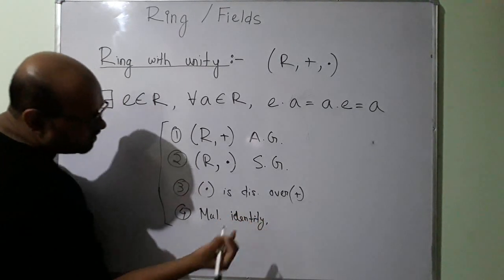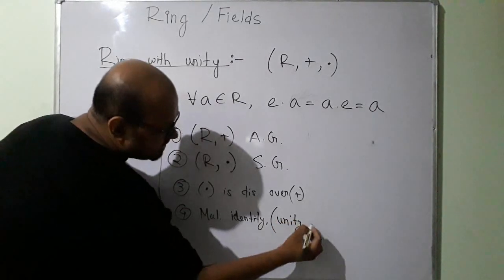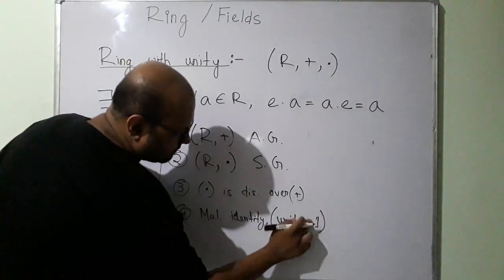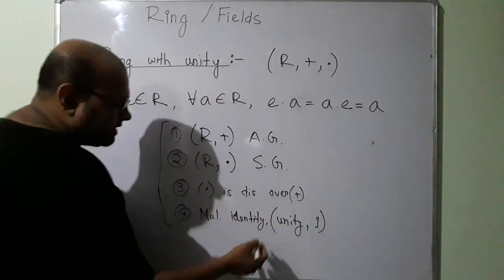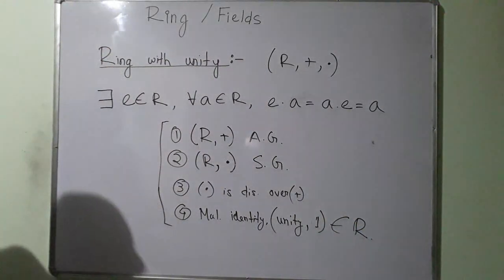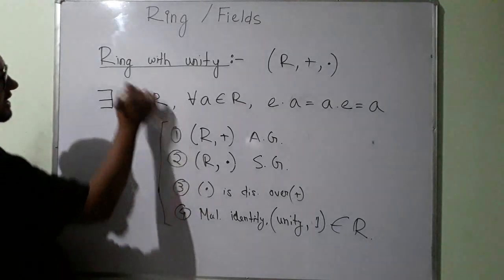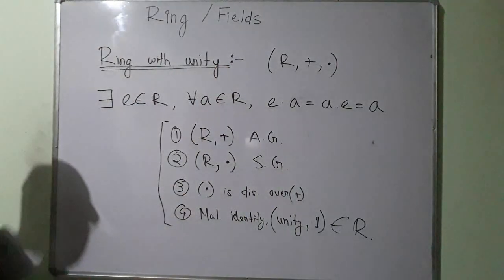This is called unity because this is equal to 1, usually in mathematics. So the multiplicative identity must belong to R. These are the 4 rules. If these 4 rules are satisfied, then the ring that we will have is called a ring with unity.